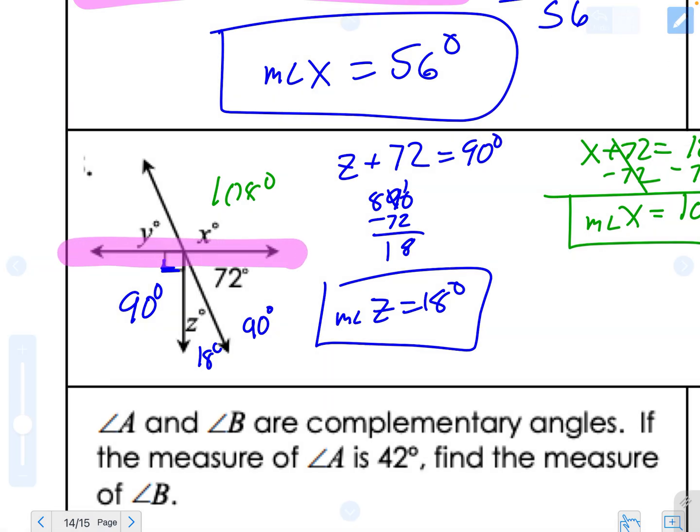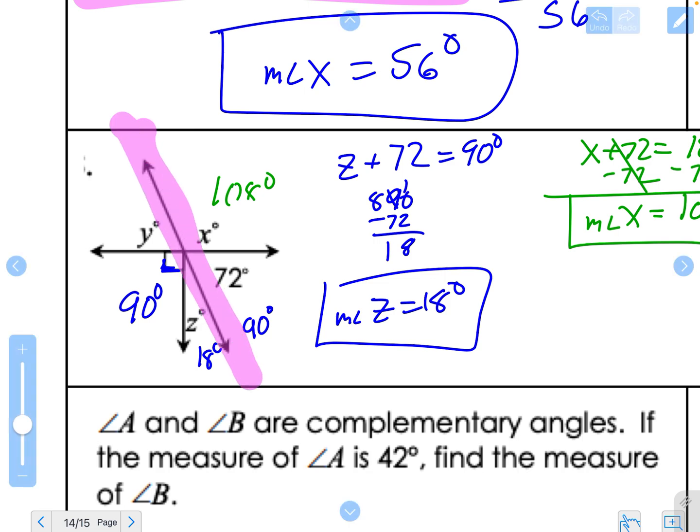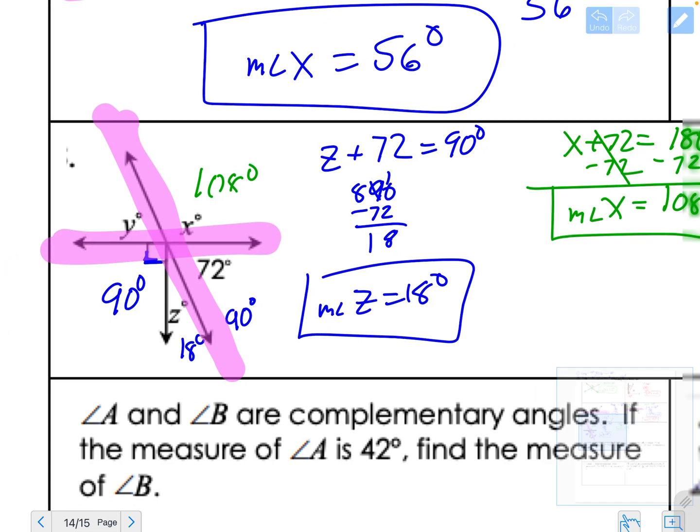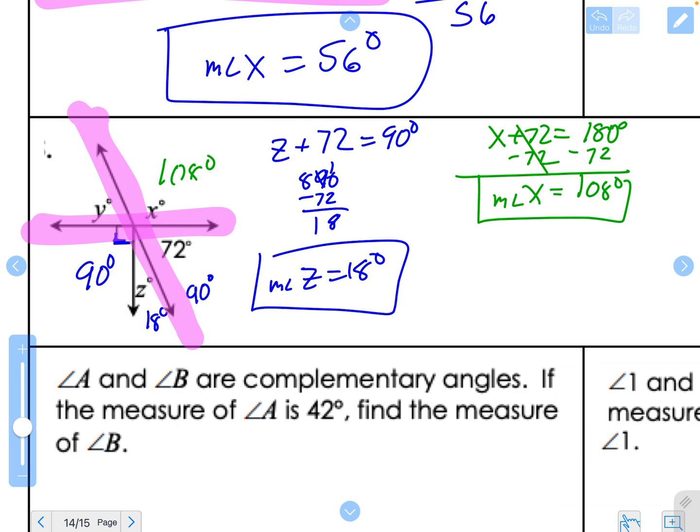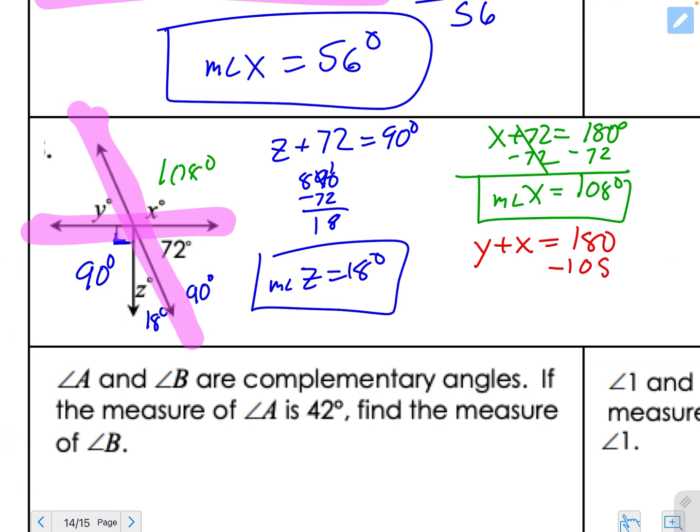You can see the straight angle that are y and x, or you can see the straight angle that are z, y, and are 90 degrees. They will both work. They are both going to get us the same answer. I'm going to use this one right here because the math is a little bit easier. I know it's a straight angle. I know they're adjacent, so I know they're a linear pair. So I know that y plus x equals 180. I know that x is 108.